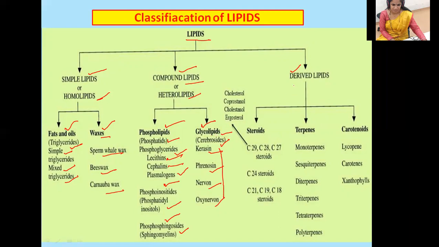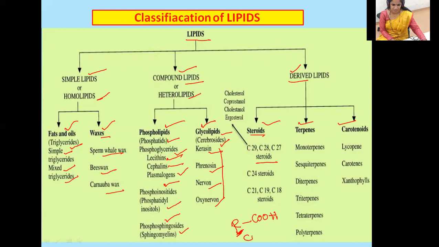Now, derived lipids. Derived lipids are classified into steroids, terpenes, and carotenoids. Some of the examples you can see here: steroids, that is C29, C28, and C27 steroids. We always classify fatty acids as RCOOH, where R tells us about the number of carbon atoms.